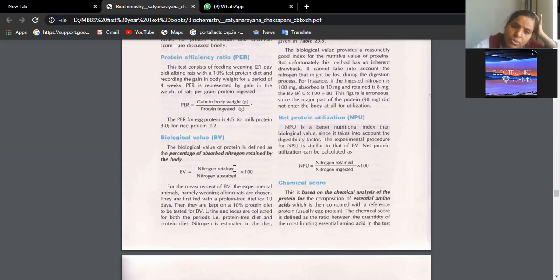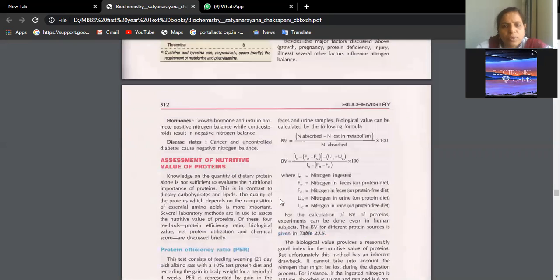For which the nitrogen is being retained. So it is divided by nitrogen absorbed, multiplied by 100. Okay, so that is the biological value. There is another formula also: nitrogen absorbed minus nitrogen lost in metabolism, divided by nitrogen absorbed.